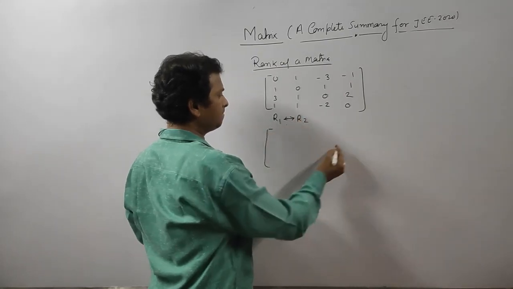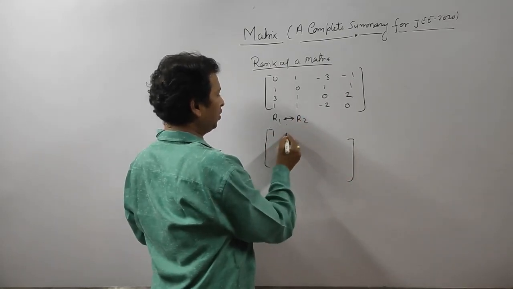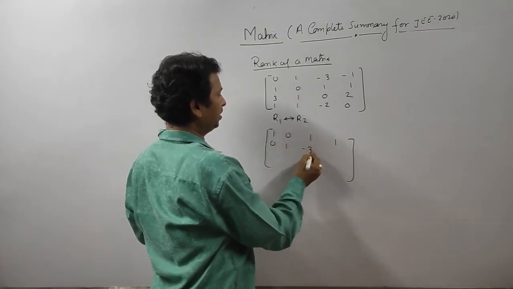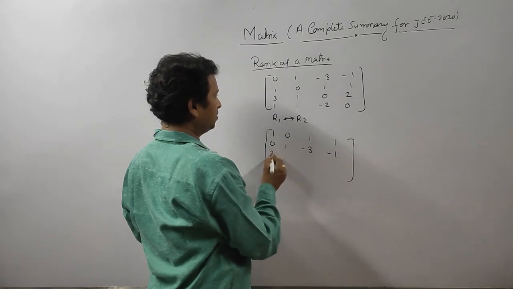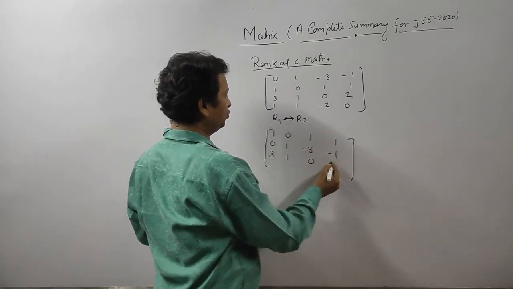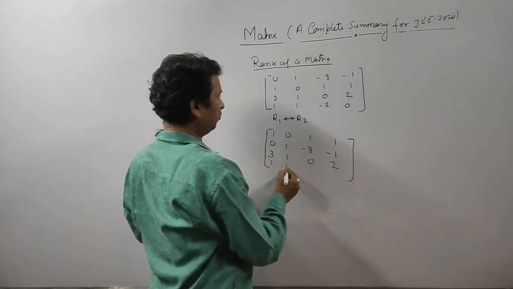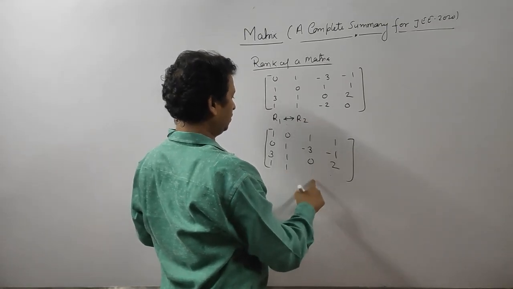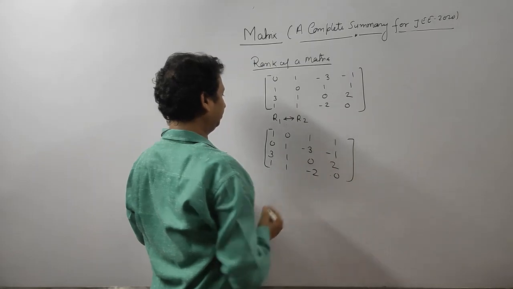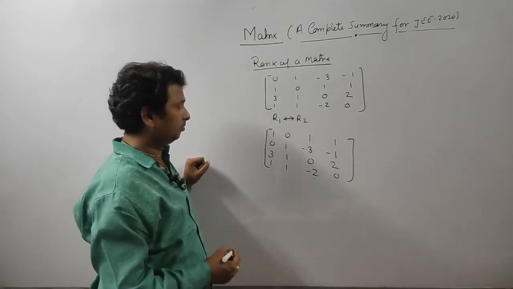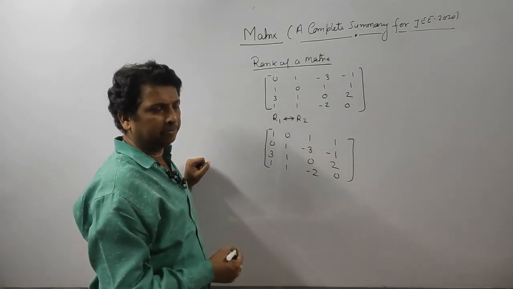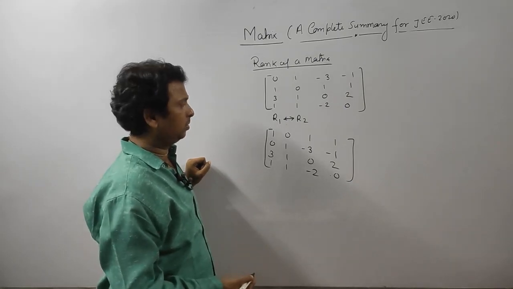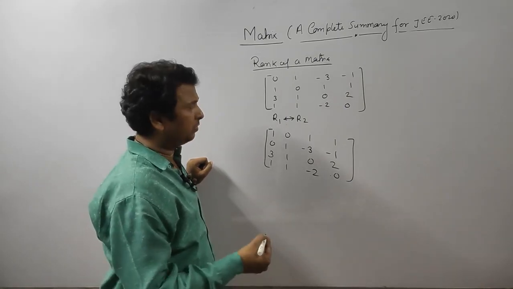What do we get? 1 0 1 1 0 1 minus 3 minus 1, 3 1 0 2 1 1 1 minus 2 0. Correct? Don't think it will take much time. When you do it in the examination, you can do it very fast. Because I am teaching here, that's why it takes time.